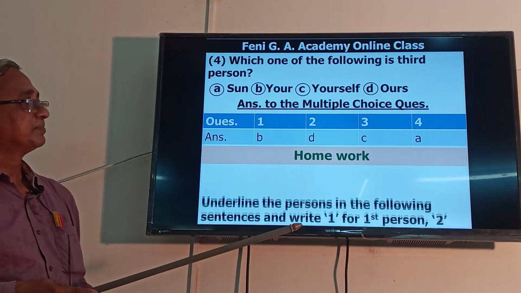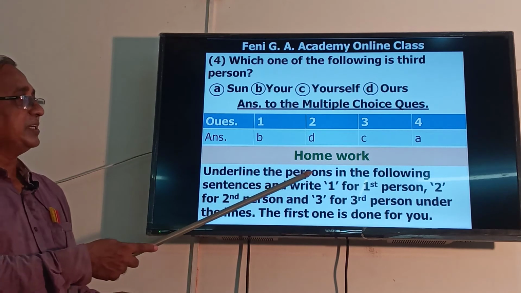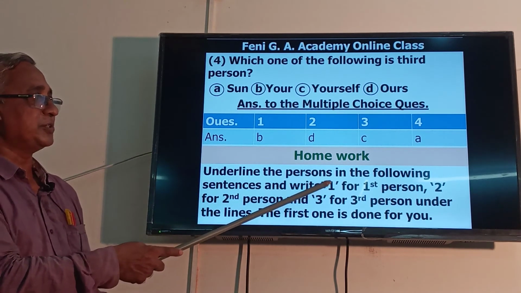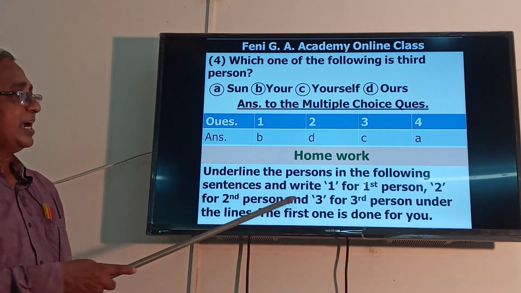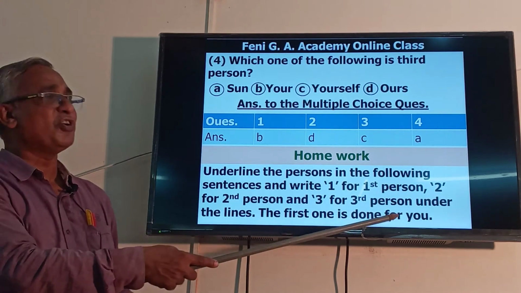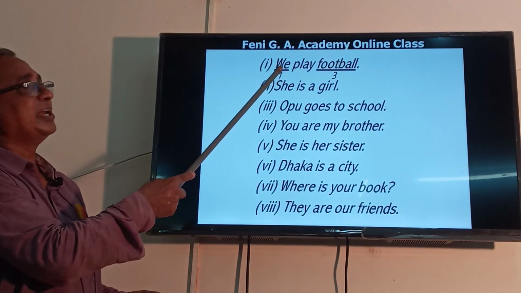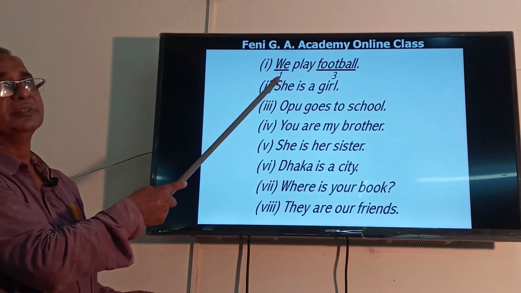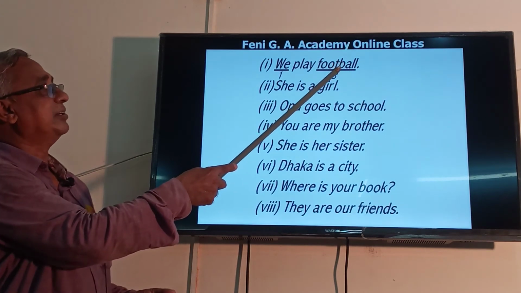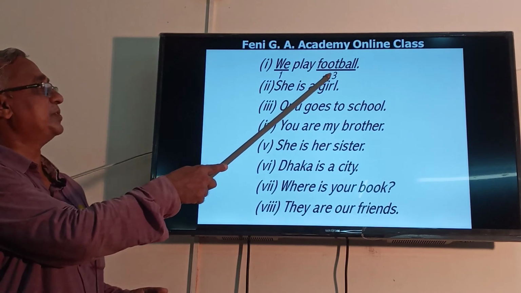Homework. Note down your homework, dear viewers. Underline the persons in the following sentences and write 1 for first person, 2 for second person, and 3 for third person under the lines. The first one is done for you. We play football. Underline we. It is first person. 1 for first person. Underline football. It is third person. 3 for third person.